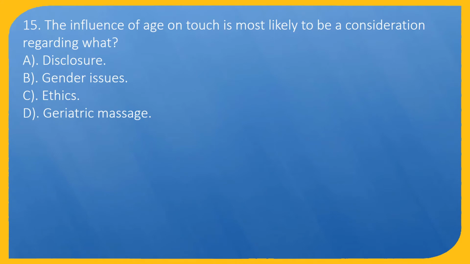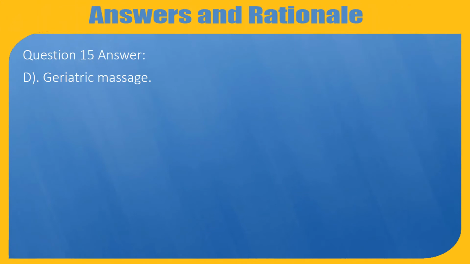Question 15. The influence of age on touch is most likely to be a consideration regarding what? A. Disclosure. B. Gender issues. C. Ethics. D. Geriatric massage. Question 15 Answer: D. Geriatric massage.